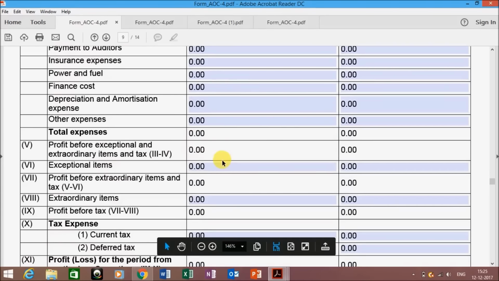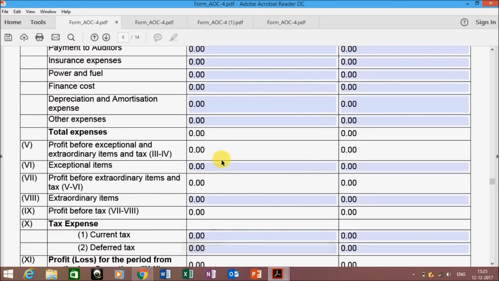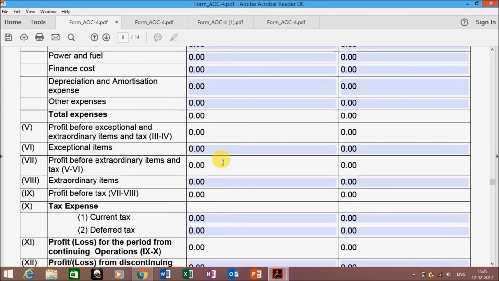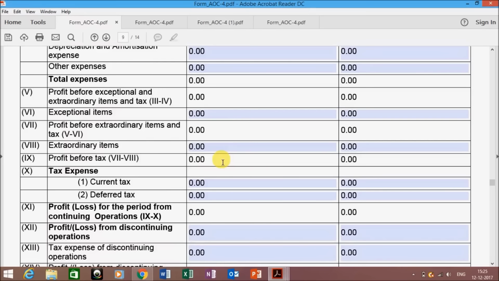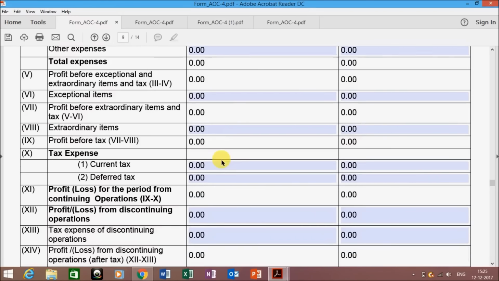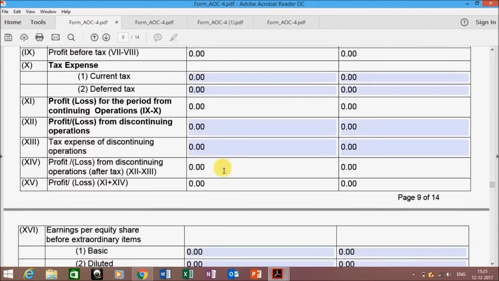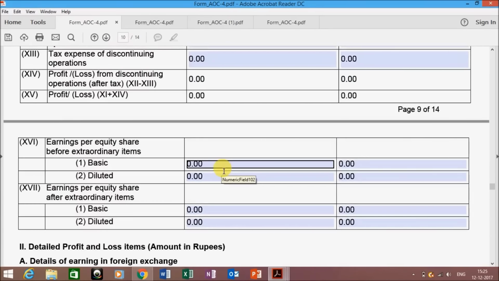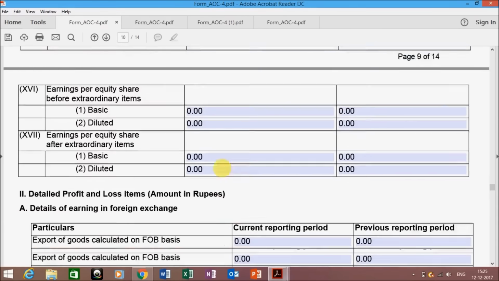Automatically your profit will be calculated over here. Then if you are having any exceptional items or extraordinary items, enter the same. Then your tax expense, that is current and deferred tax, and your profit will be auto calculated. Then you need to enter the earning per share before extraordinary items and after extraordinary items.